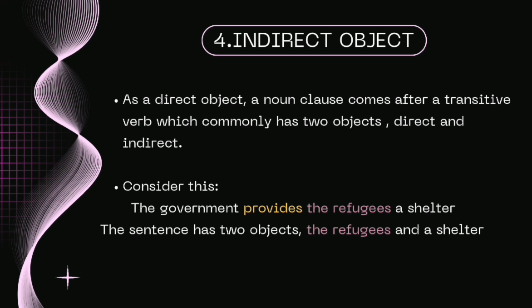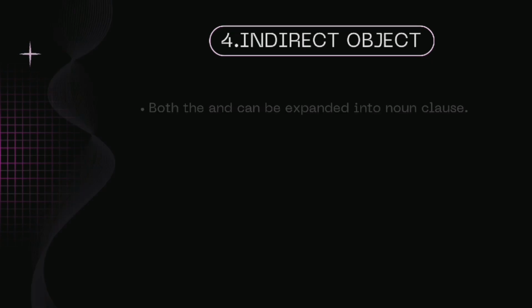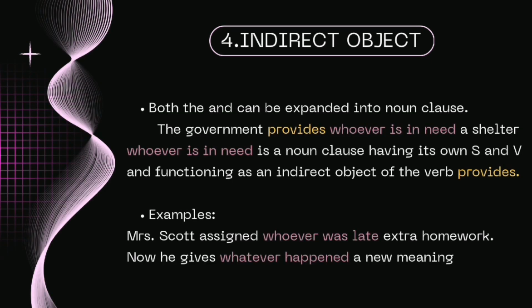The sentence has two objects, the refugees and a shelter. But the first can be expanded into a noun clause. The government provides whoever is in need a shelter. Whoever is in need is a noun clause, having its own subject and verb, and functions as an indirect object of the verb provides.